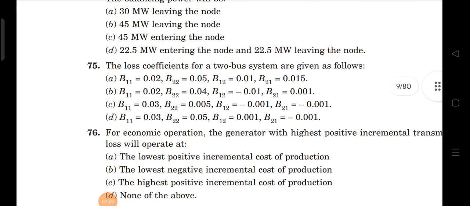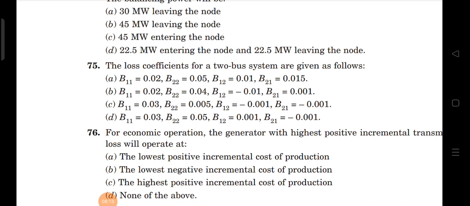Similarly you can observe four options. In case of loss coefficients, self loss coefficient values are always positive, and mutual loss coefficients are always negative. That means the self loss coefficients B11 and B22 are positive, and the mutual loss coefficients B12 and B21 are negative.